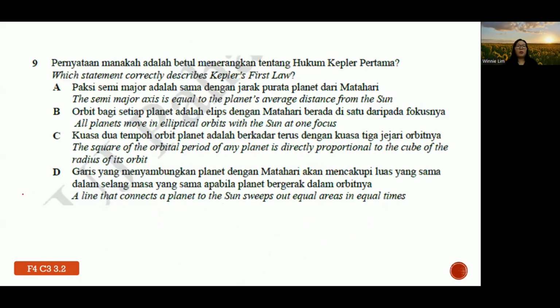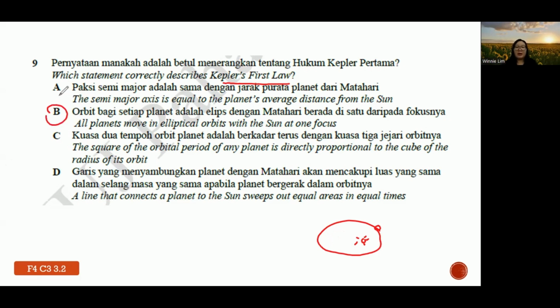Number 9. Which statement is correct to describe Kepler's first law? So for information, Kepler has 3 laws, right? The first law is about the shape, okay? They say all planets move in an elliptical orbit, where the sun has to be at one of the 2 foci, either here or here, either side is okay. But we only stick to one because there's only one sun. So based on the given options, the correct answer will be B.